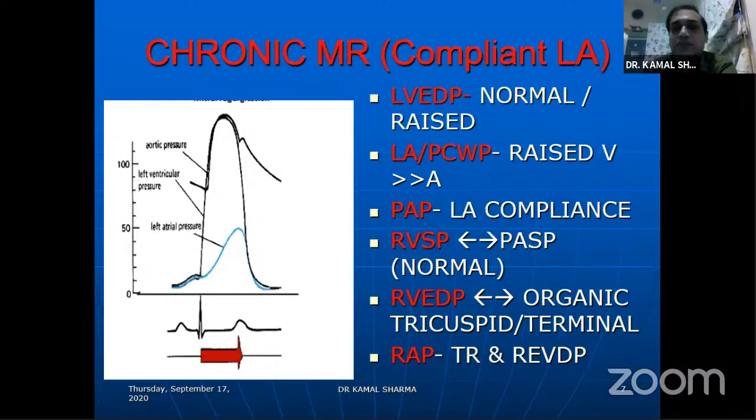So PA pressure will be determined by LA compliance. It's only when the LA starts failing to accommodate the regurgitant jet and the severity overwhelms it that the pressures are reflected back into the LA, the wedge, and then into the PA, and then leads to a rise in the PA systolics and in the RVDP and the development of TR. The various mechanisms of how the PA pressure rises in the presence of a rising wedge pressure have also been asked often in the exams.